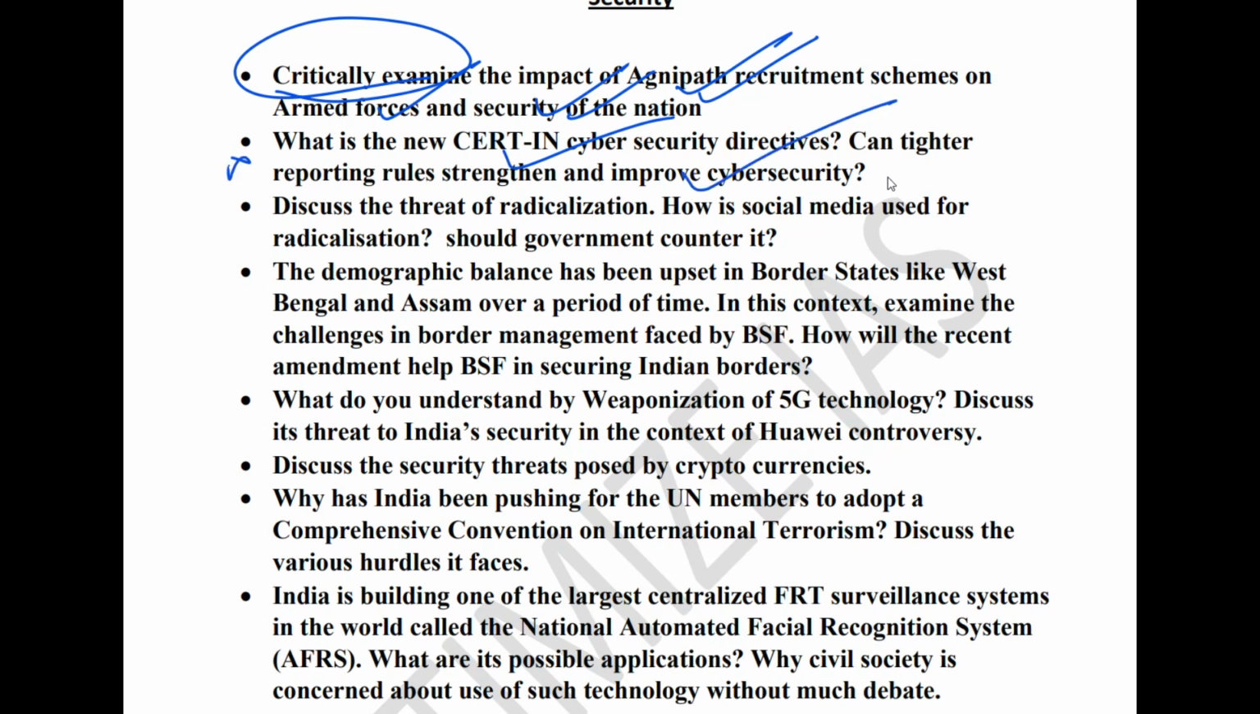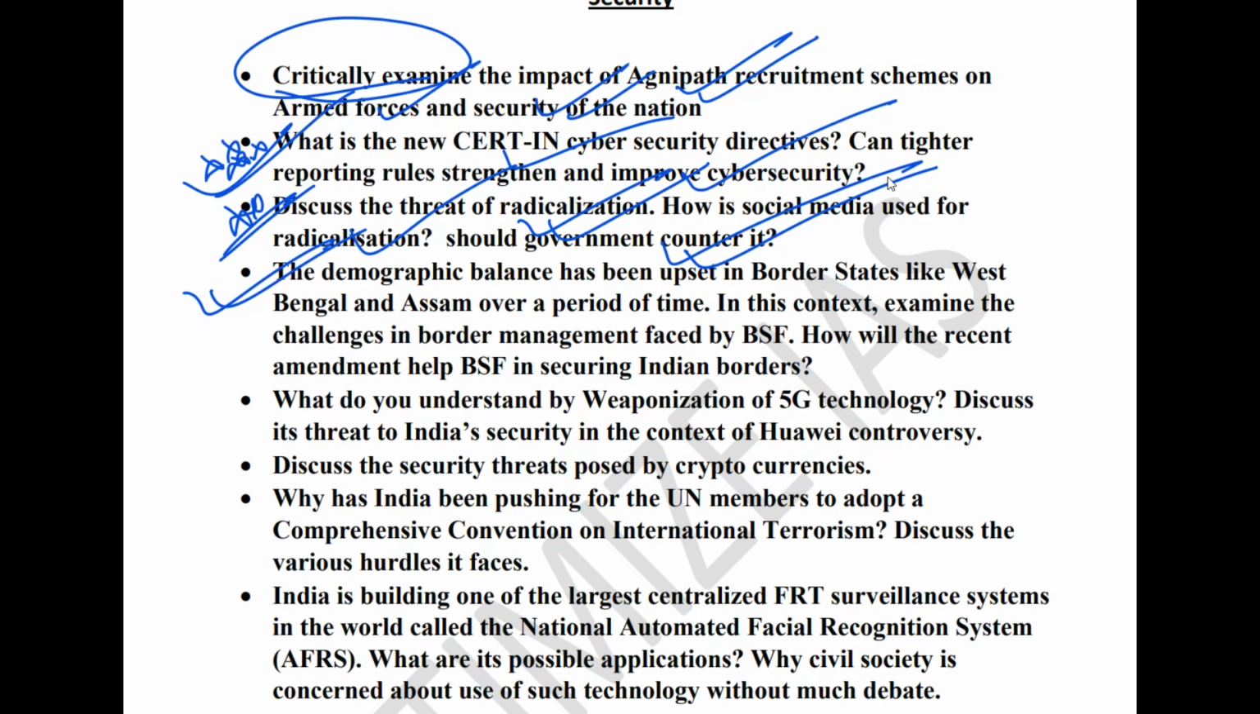Okay, the next is the threat of radicalization. Discuss the threat of radicalization, how social media is used for radicalization and should government counter it. Okay, this is a very important topic in the context of the recent death of a tailor. Next is the topic of changing demographic balance in the border states, particularly near the border, which was highlighted recently, particularly in some of the states like Assam, and even in northwest India, Rajasthan, there were some concerns.